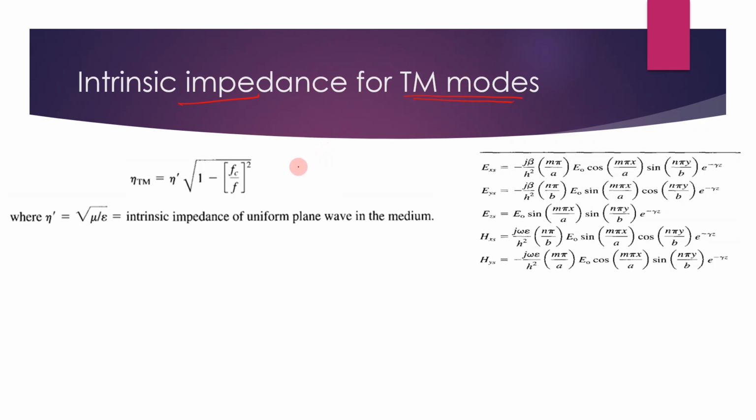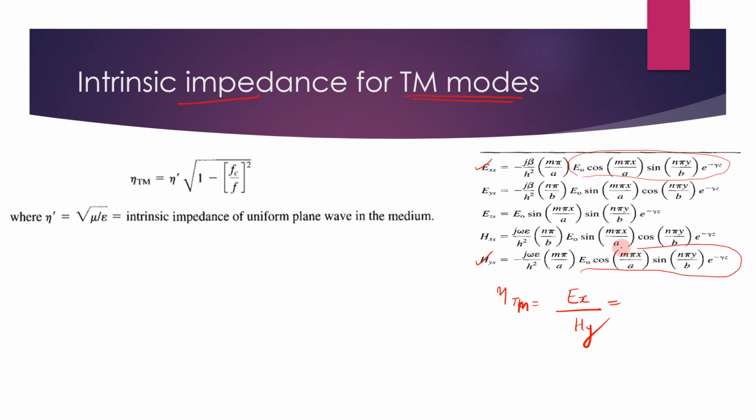And what is the general equation for intrinsic impedance? You know that eta TM is equal to Ex divided by Hy. Ex by Hy, and you can check the equations here, Ex and here it is Hy. You compare these two, you get E naught cos this term and this term.